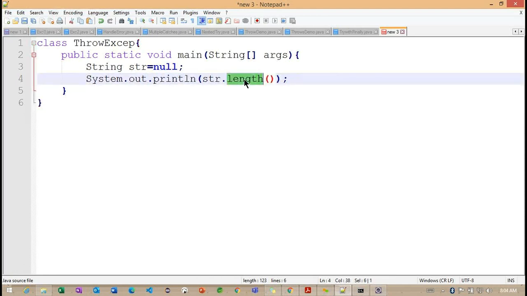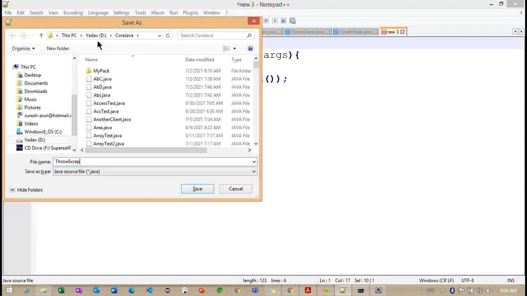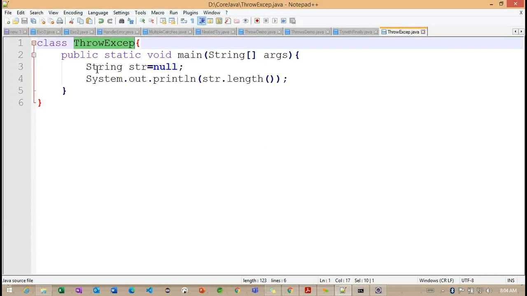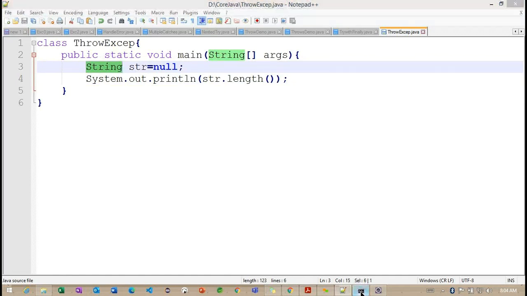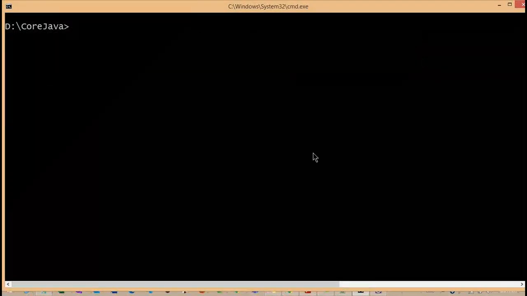Previously we identified the variable: when we work with arrays, length is a variable. But when we work with a string, it is a method. Internally, it will return the size of this particular string object. We'll see more about this method later. Now we need to focus on the null pointer exception.